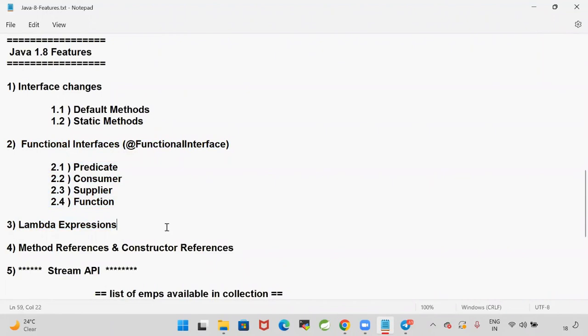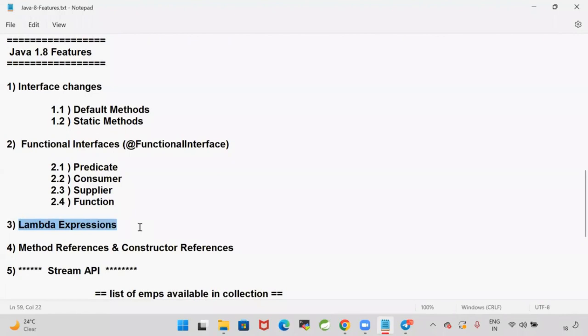So earlier, if you wanted to write a method, you needed to write a method with a name, a method with a return type. But lambda has no name, no return type. It is an anonymous function. So whenever you write a lambda expression, it does not have any name, it does not have any return type. Then how to call these lambda expressions?